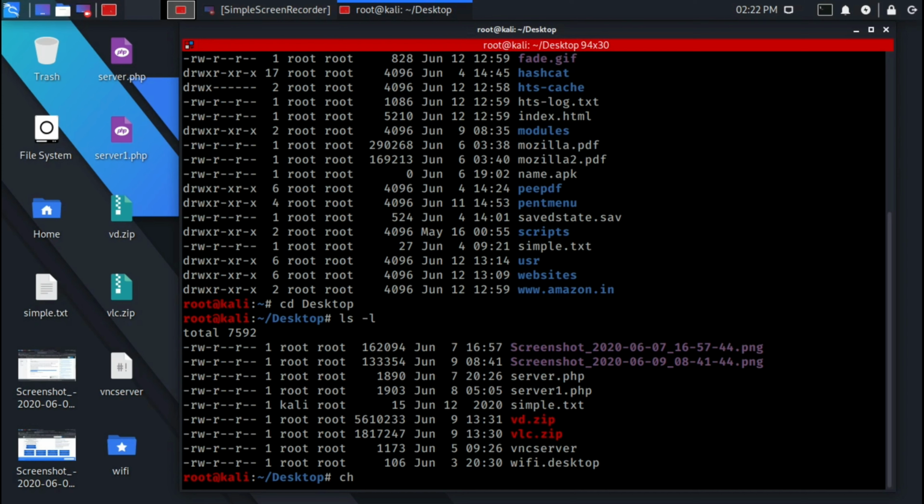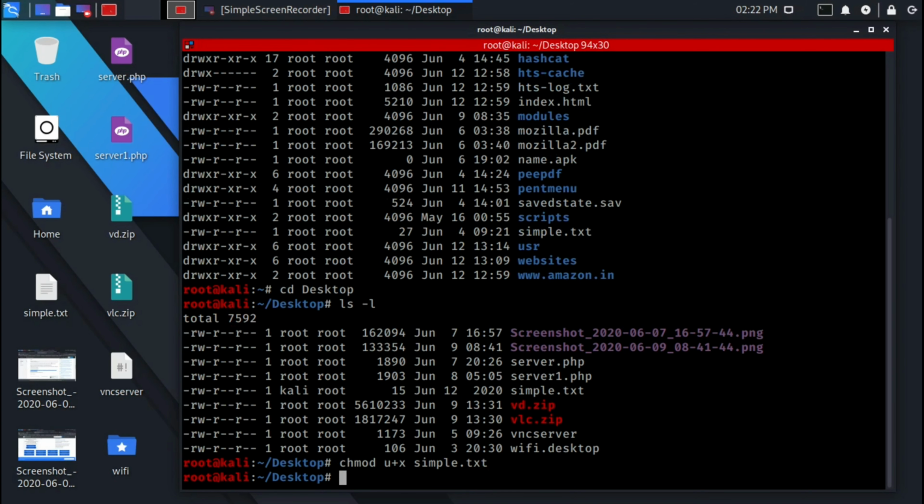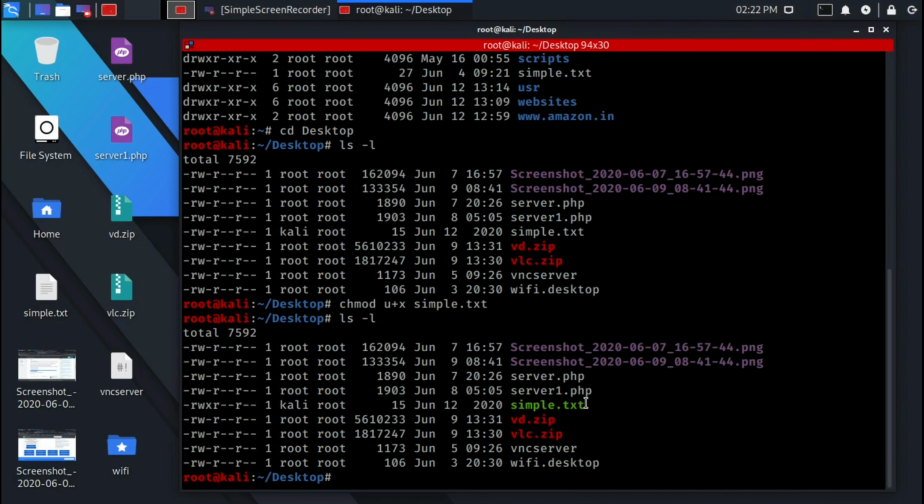All we have to do is to type chmod and then the ownership. Here we can change for user, so type u and then type which kind of permission we want to give. So here for execute we type +x, chmod u+x, and when we hit enter it will change the permission for us. Let's again check permissions. Here we can see we gave execute permission for this simple file.